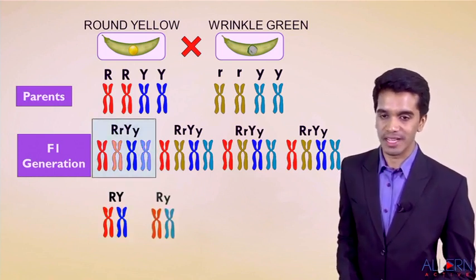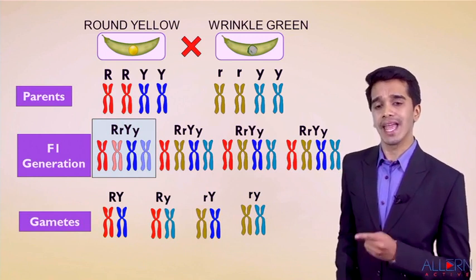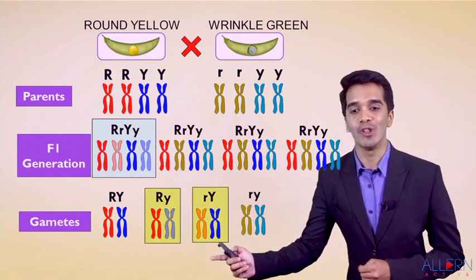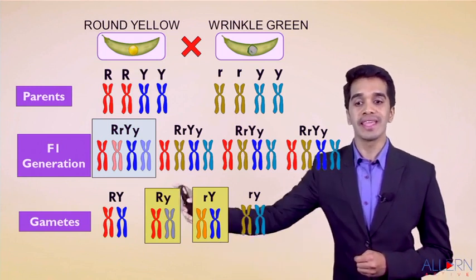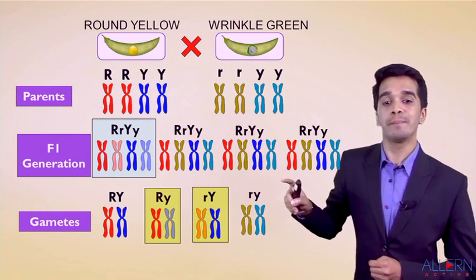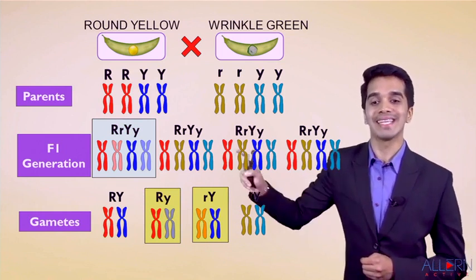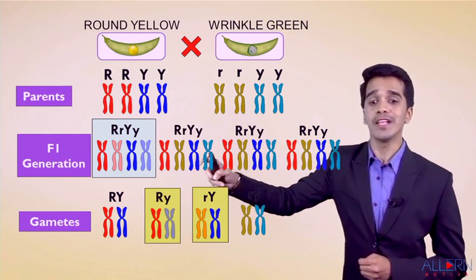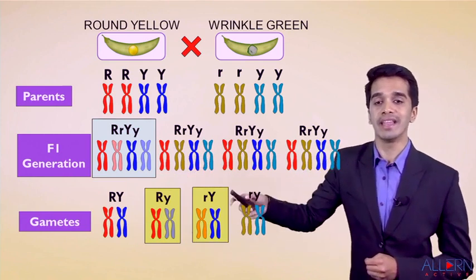Now, if you observe the F1 generation, that is capital R with small r, capital Y with small y over here, can I say the gametes which are segregated, they contain the hybrid gametes also. If you observe here, capital R, capital Y, small r, small y are the parental gametes, whereas capital R with small r and capital Y with small y, these are nothing but hybrid gametes.